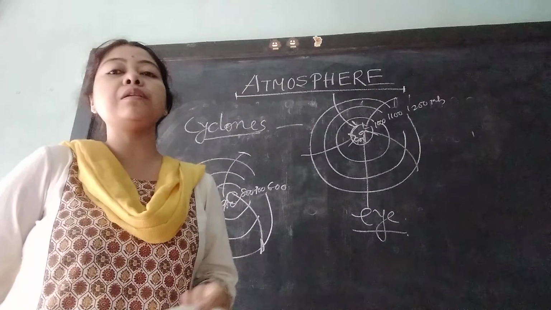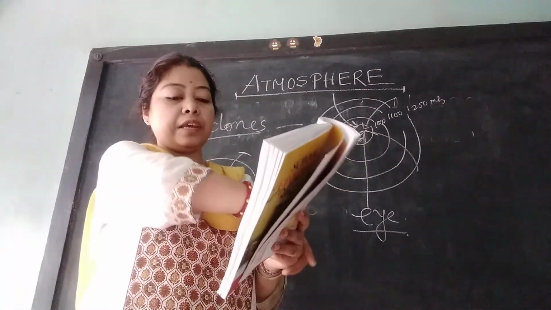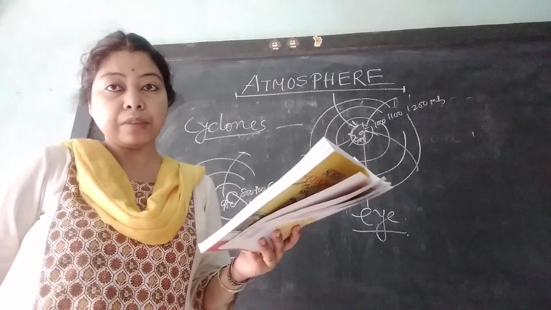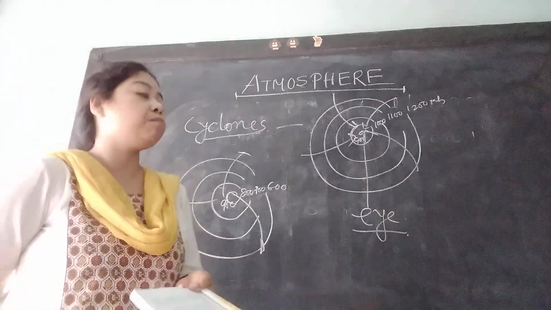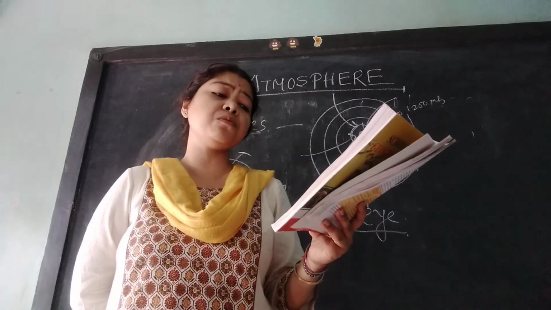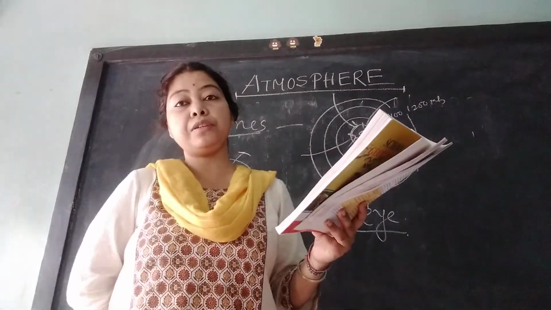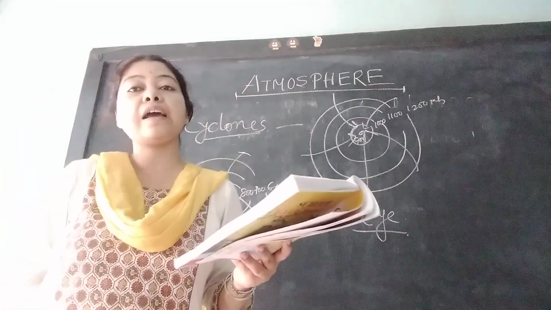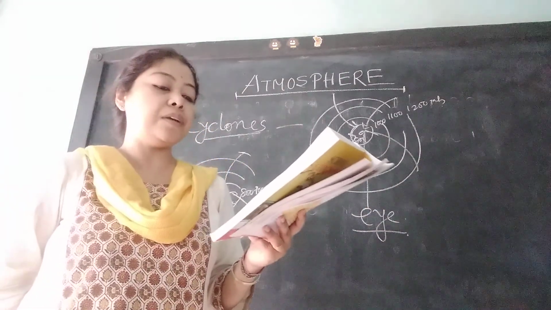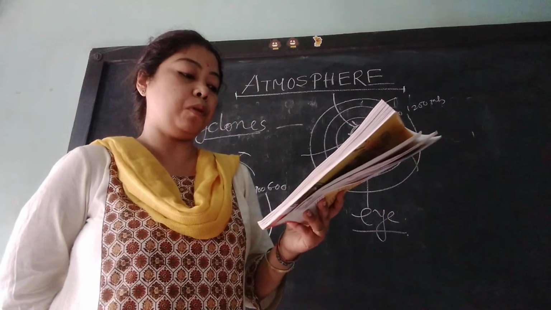Now next part we will move to the jet streams. Jet streams are high altitude fast moving air currents usually found in the mid latitudes in the upper troposphere. So they are the winds of the high altitude region, and they are mainly found in the upper troposphere.